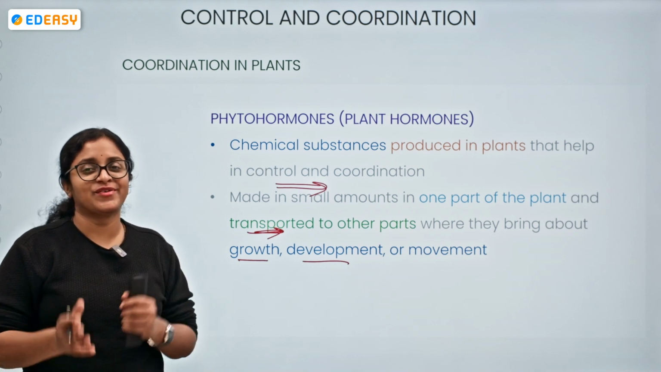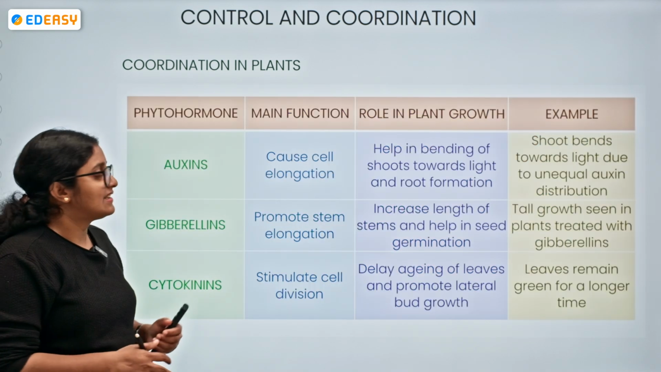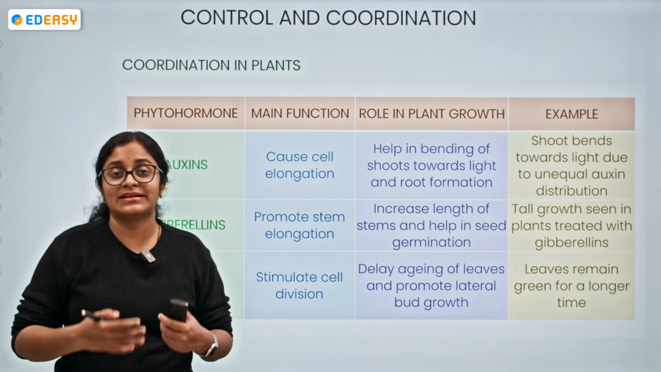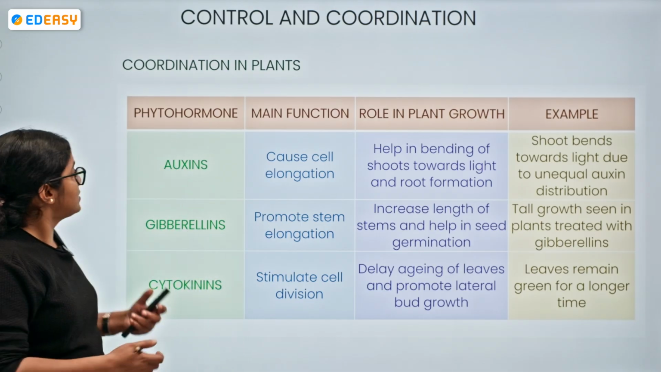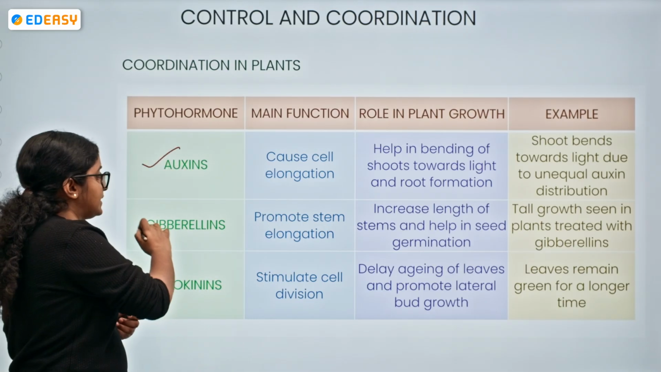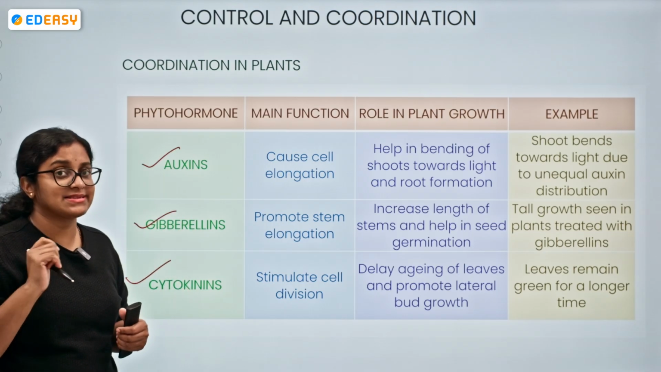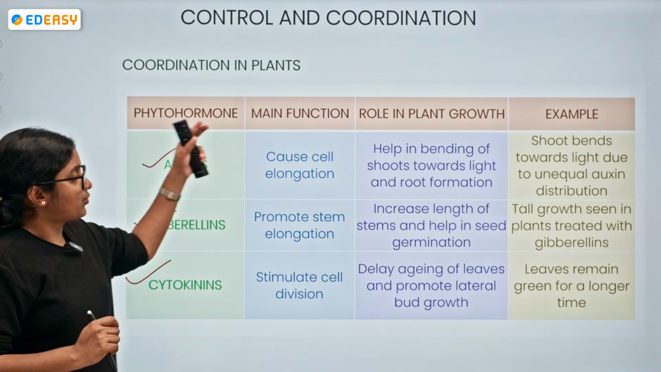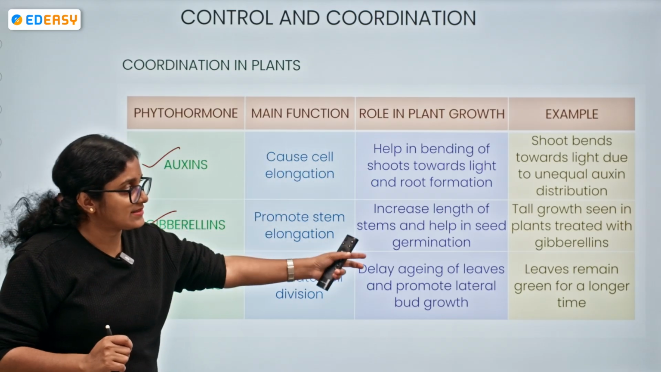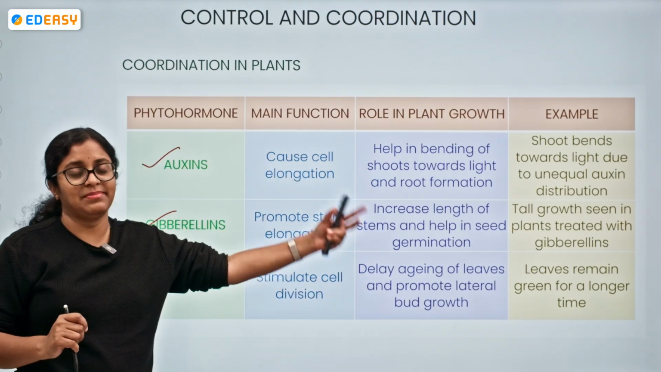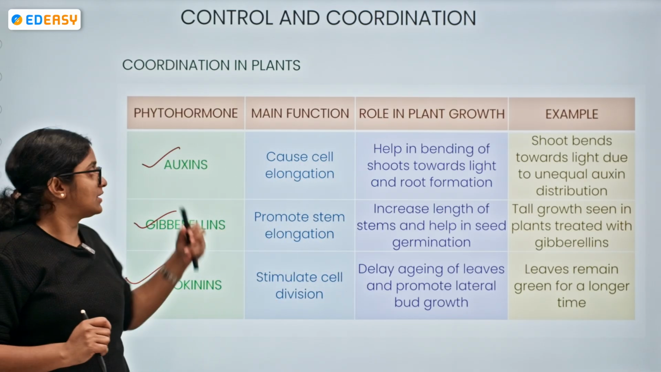So let's see what the phytohormones are. In a tabular format, let's try to understand. Phytohormones are auxins, gibberellins, cytokinins. Two more we have, ethylene and abscisic acid. Okay, so what is the main function of them? What is the role in plant growth? And the example we shall understand over here.